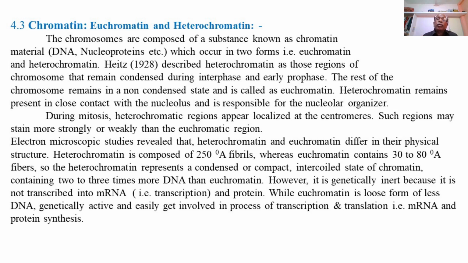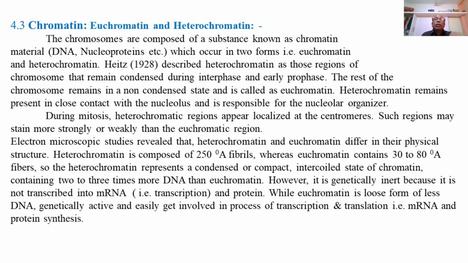DNA in heterochromatin is inert or inactive, and thus does not get involved in the process of transcription and translation. And euchromatin is representing true DNA or active DNA due to its thin fibrils or loose form. It will easily get involved in the process of transcription and translation. So, we are having active DNA, or it is genetically active.